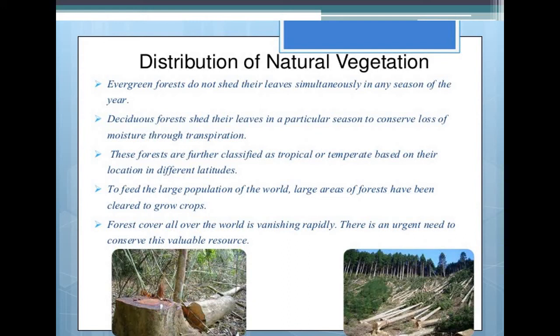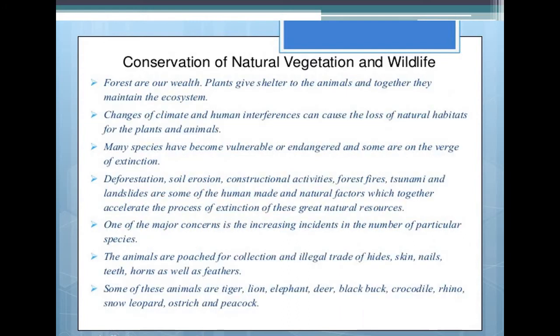For our use, we are cutting down the forest, and the cutting down of forest is increasing day by day. And just now, as I told you, the increasing demand of the population has led to the decrease in the forest areas. So that's why there is an urgent need to conserve these valuable resources for our future generations and for us also, so that we can survive in a healthy environment, where there is conservation of natural vegetation and wildlife. Forests are our wealth.